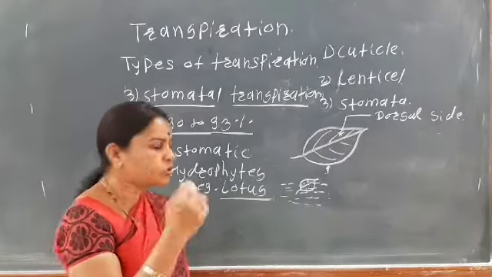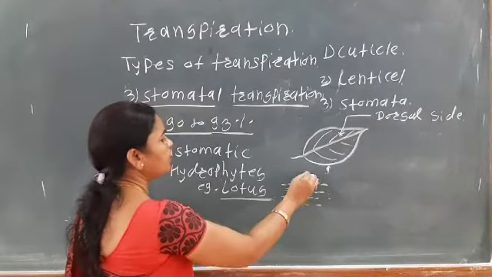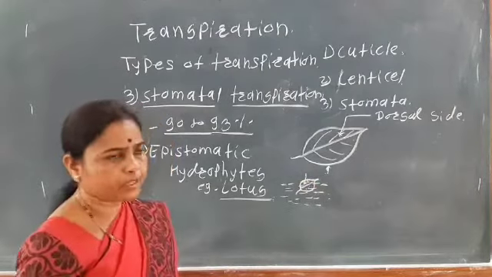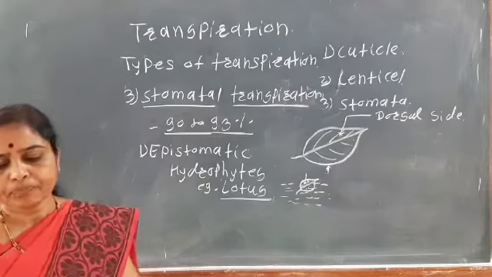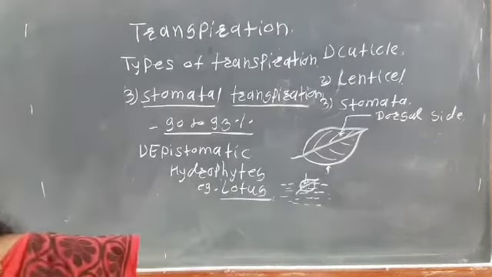Okay, so here the stomata are present only on the dorsal view or the upper surface of the leaves. So it is the epistomatic. Okay, then the next condition is the hypostomatic.